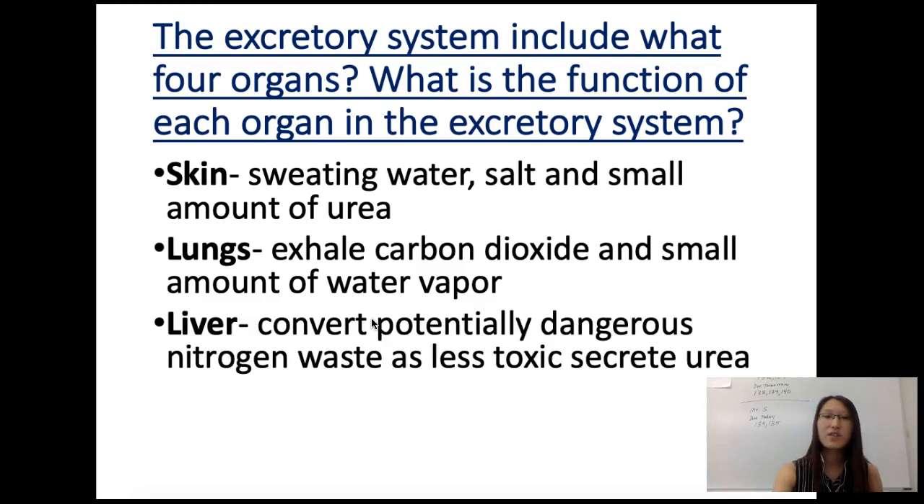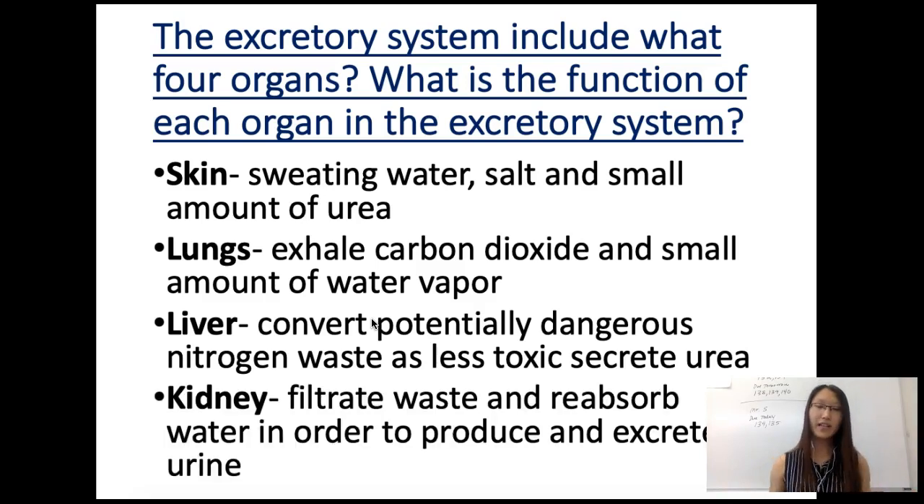There's also the liver, which converts nitrogen waste into less toxic urea. So the reason why the liver needs to convert this nitrogen waste is because we have to hold the urine in our body for a while, right? If it's a really toxic component, then it's going to damage our body. However, in comparison, fish have a much more toxic urine because fish do not have to hold the urine in their body. They can get rid of it all the time. So just something to think about. The next one is the kidney, which filters waste and reabsorbs water in order to produce and excrete urine.